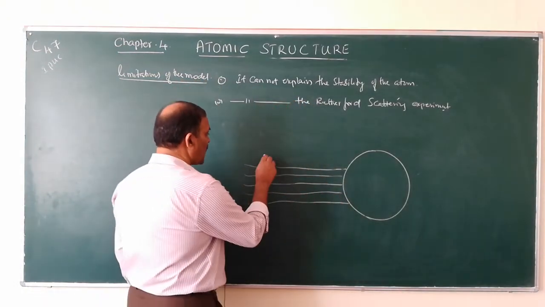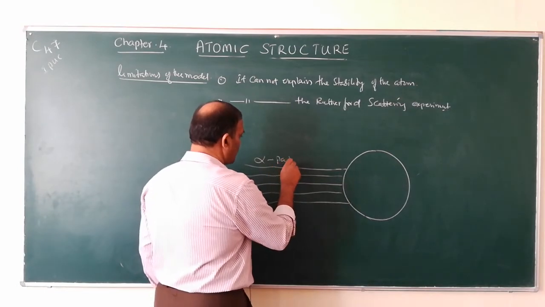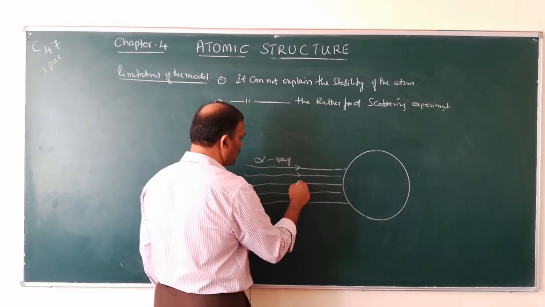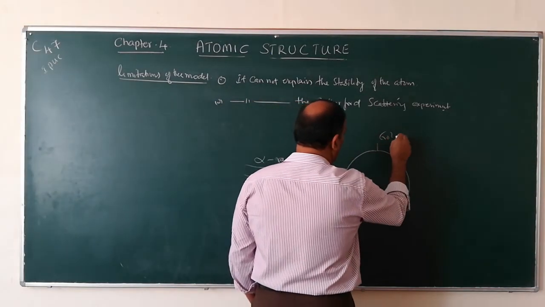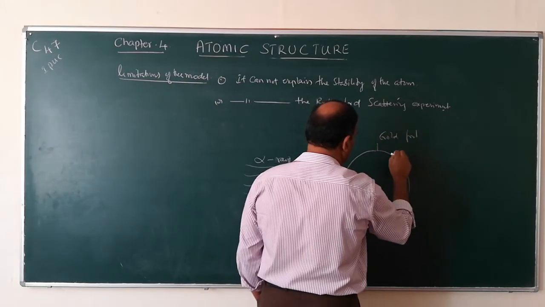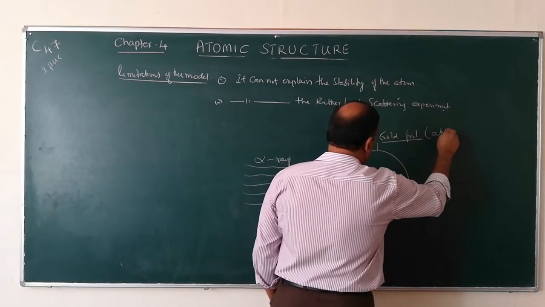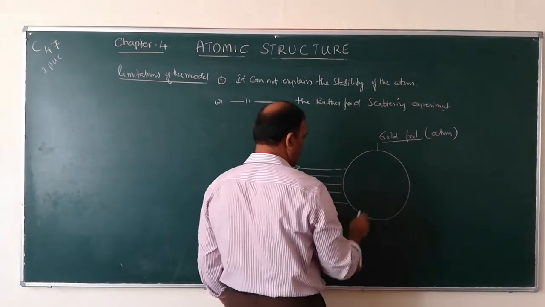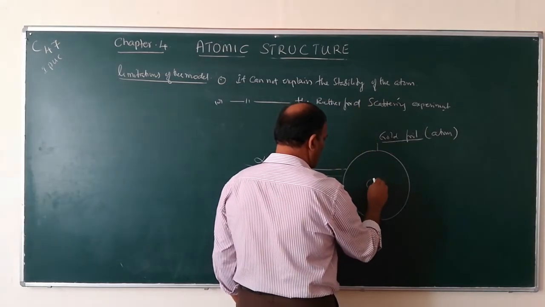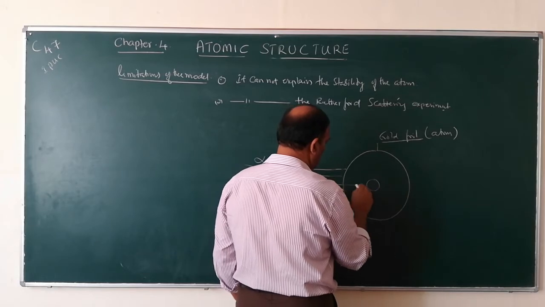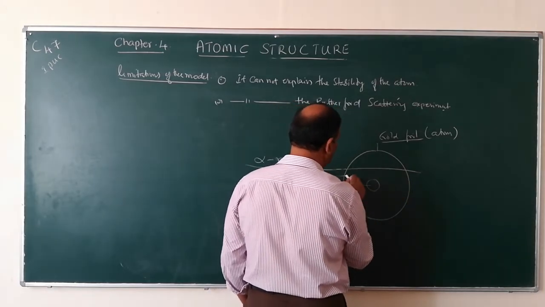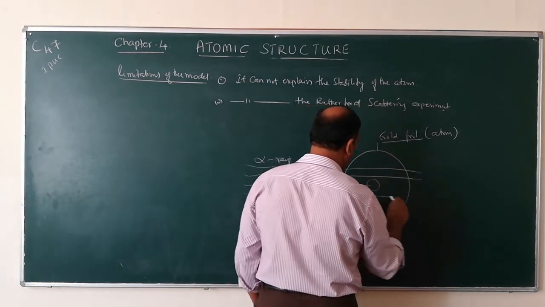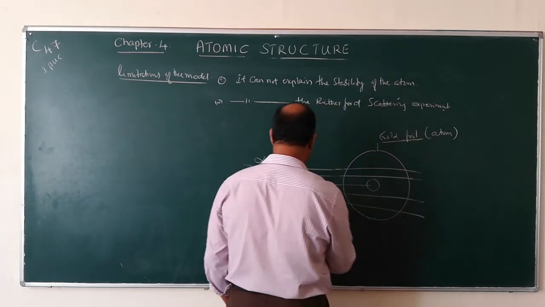So when these alpha particles or alpha rays are passed through a gold foil, or suppose this is an atom of gold, some rays go without any deflection.